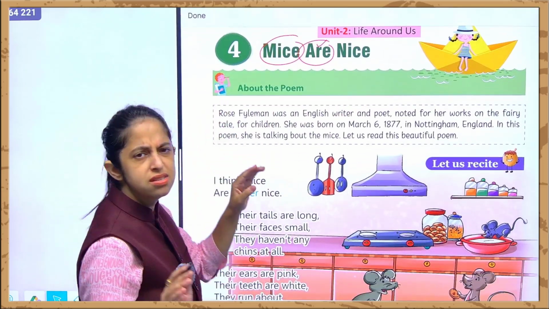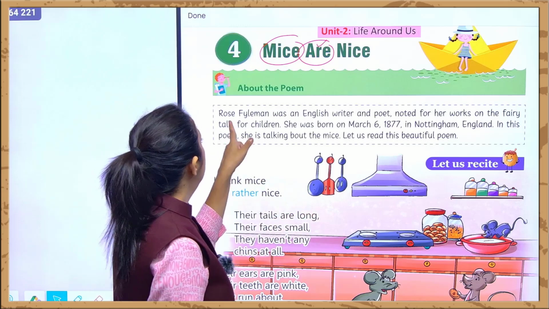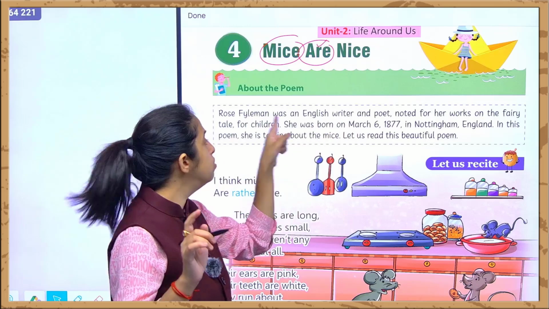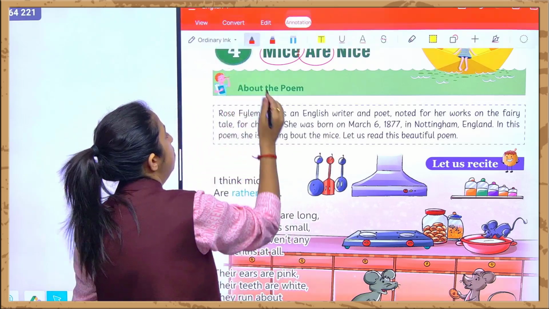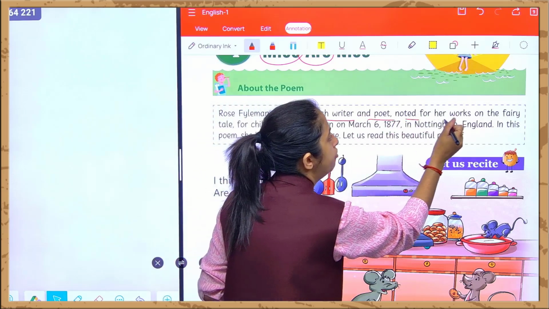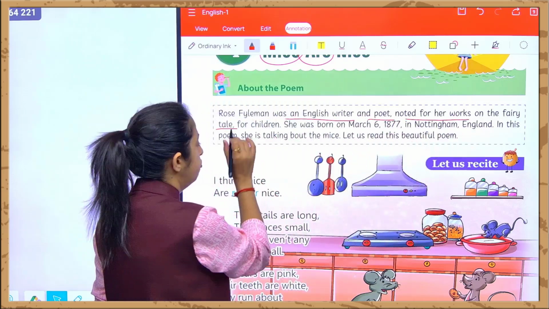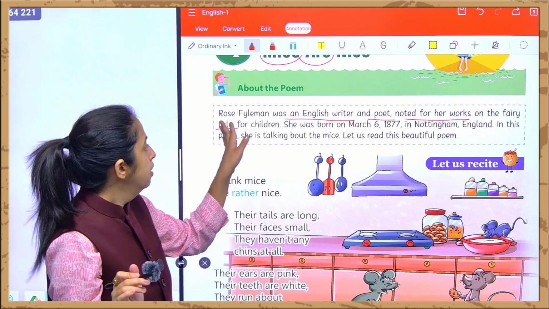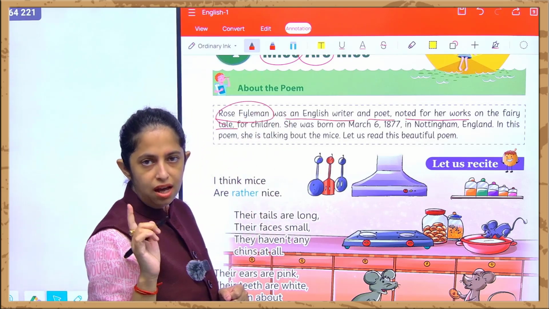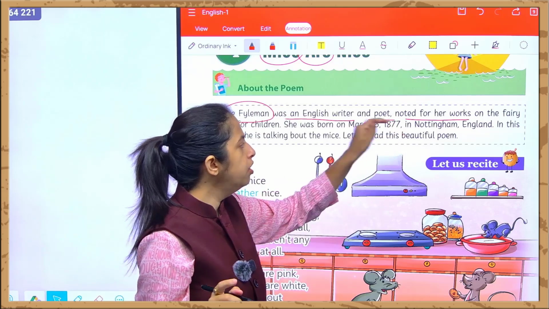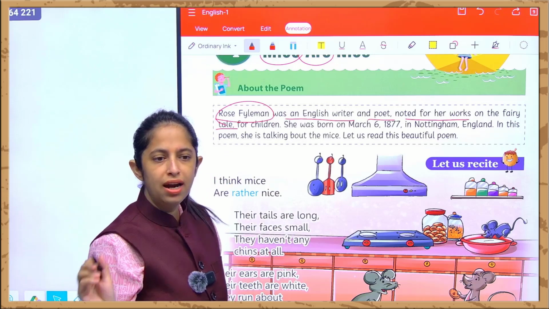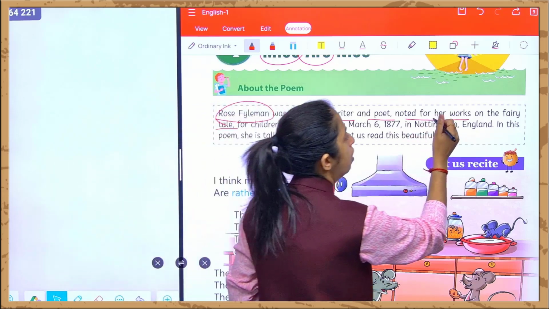About the poem, this is a small poem, right? Rose Fyleman was an English writer. Who is Rose Fyleman? Rose Fyleman was an English writer and a poet noted for her work on the fairy tale. Who is a poet? Who used to write poems, okay? And noted for her works.